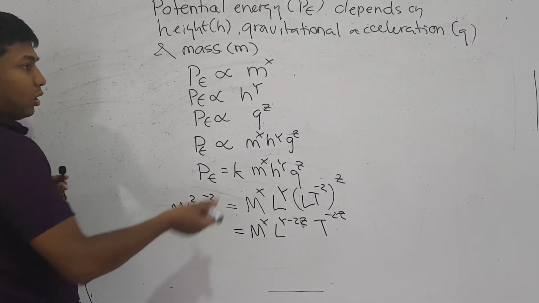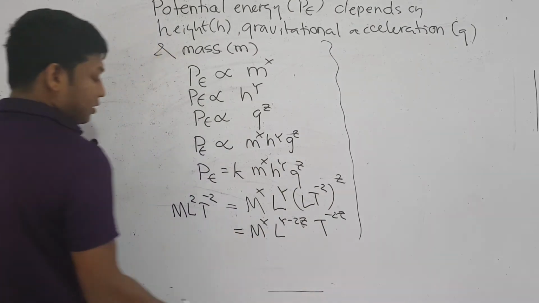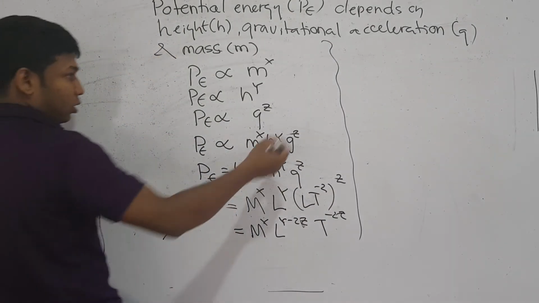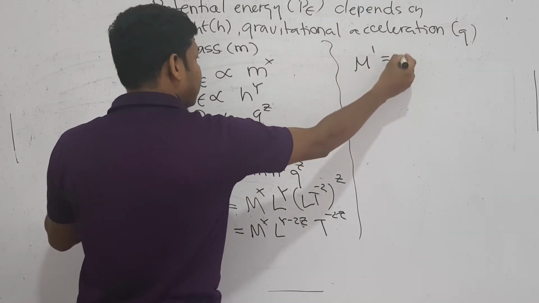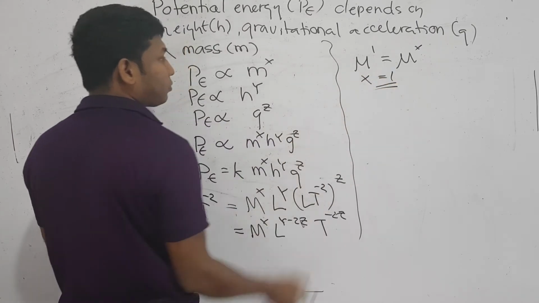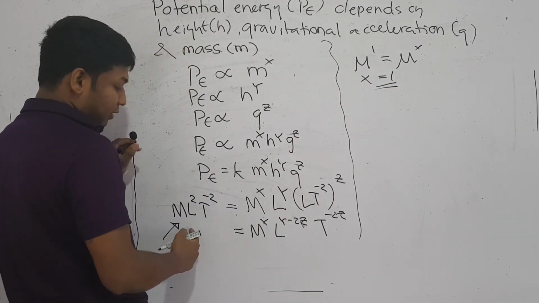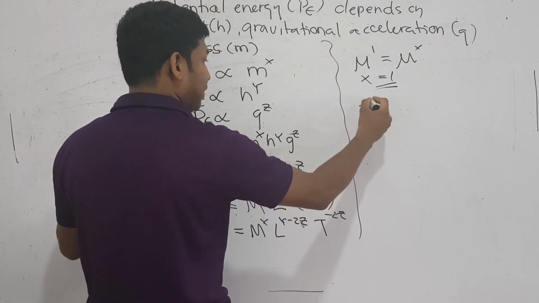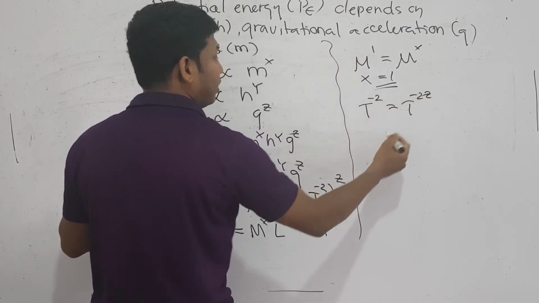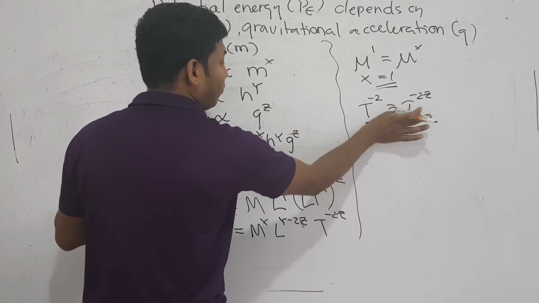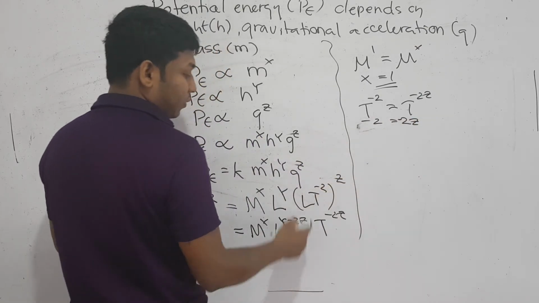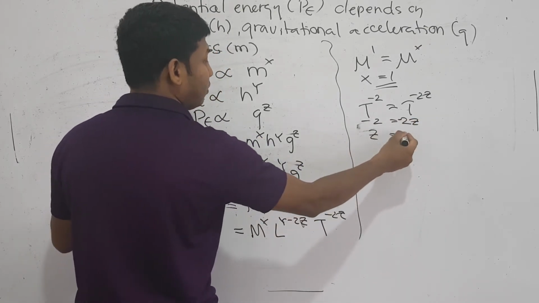Again, what are we doing? Now we are equating the dimensions one by one, right? Now I am considering M. On your left side you have M^1 and on your right side you have M^x. Therefore x should be equal to 1, right? And when you consider T, on your left side you have T minus 2, and on your right side you have T minus 2z. Therefore minus 2 should be equal to minus 2z, therefore z should be equal to 1.